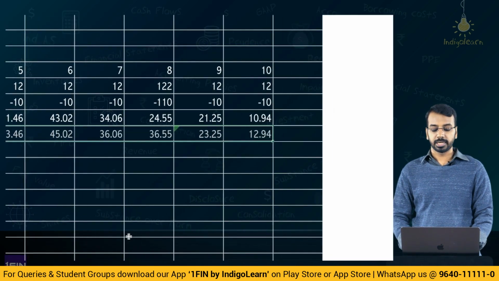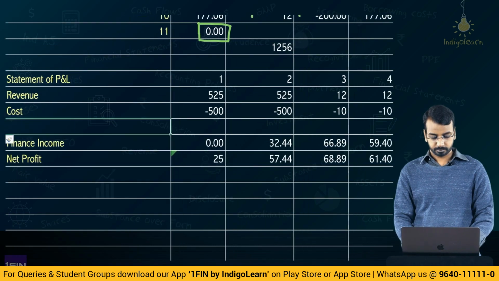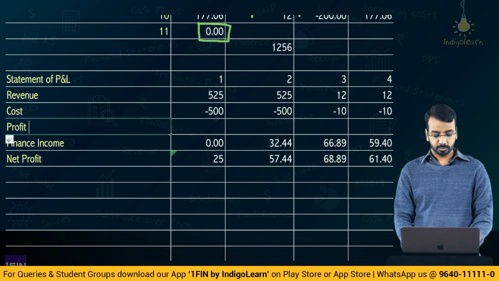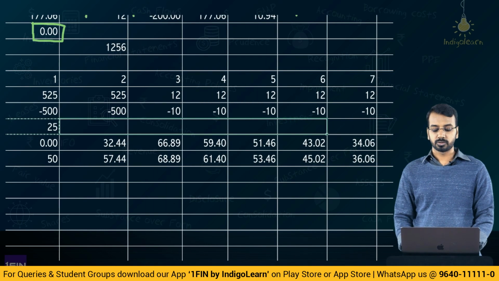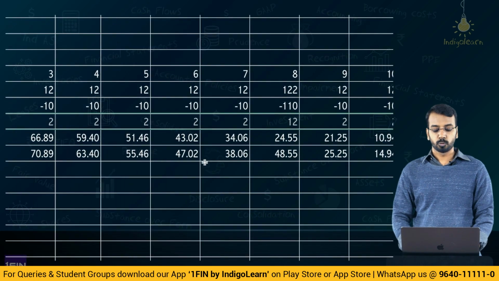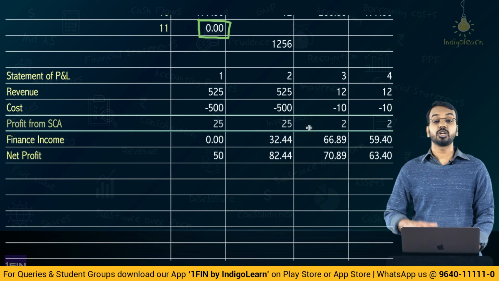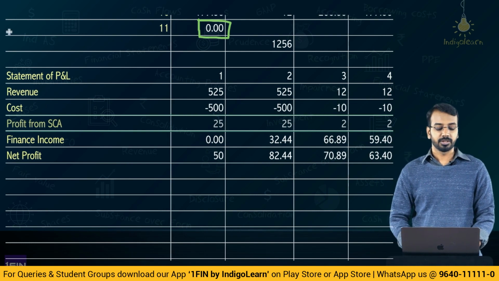If you do a total here, let me add one more line, profit from contract or SCA, service concession arrangement, is 525 minus 500, 25, and so on and so forth. You can calculate for each of the years: 25, 25, 2, 2, 2, 2, 2, 12, 2 and 2. Now, what does this represent? This represents the normal profit margin as given in the question.